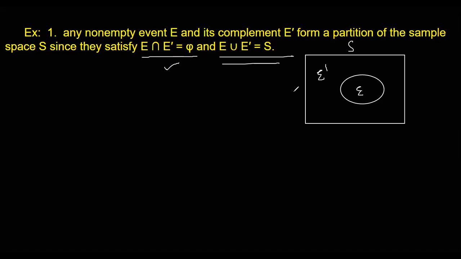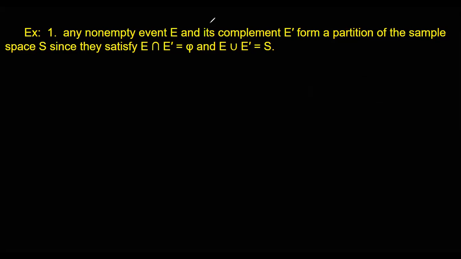In the previous example we saw we made n partitions. Here we're making just two partitions. That means partition is not unique. We can make a partition in many ways. All right, so let us take another example here.